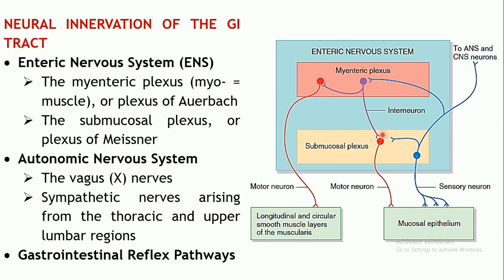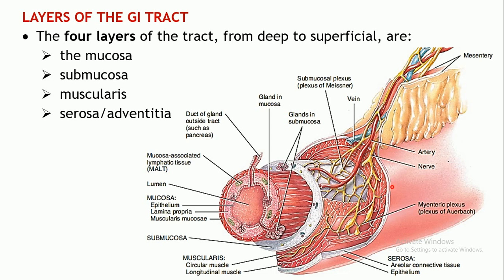Now let us see where exactly these two plexuses are located. As you can see, the myenteric plexus is located in between these two layers of the muscularis. As you can see over here, the neurons are supplying this muscularis layer.